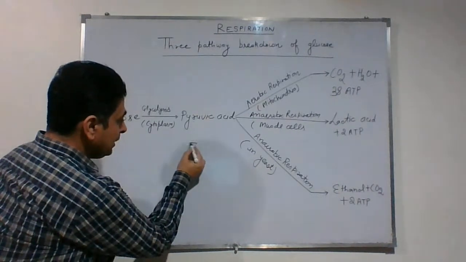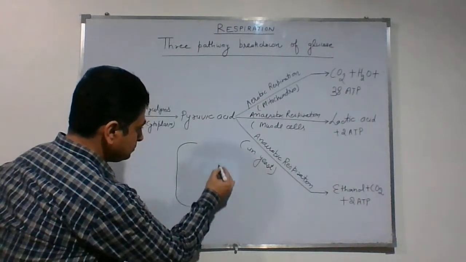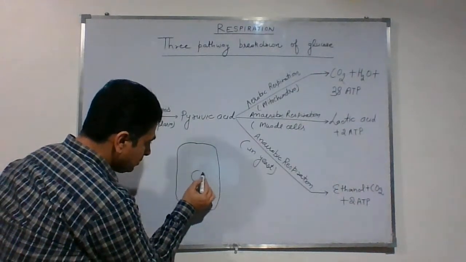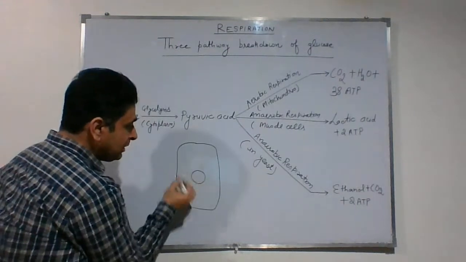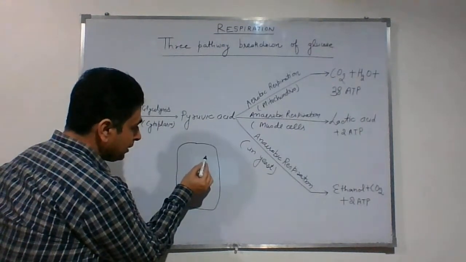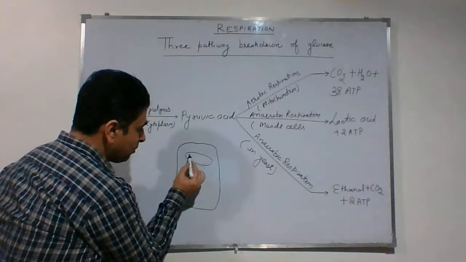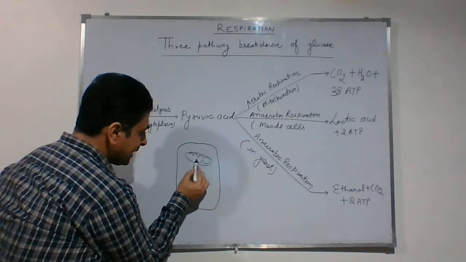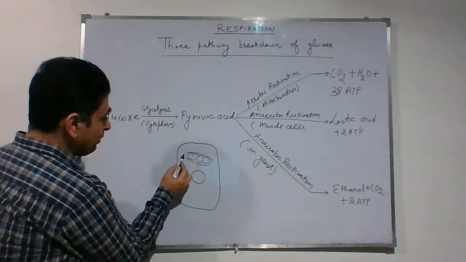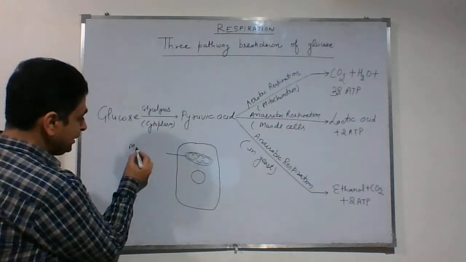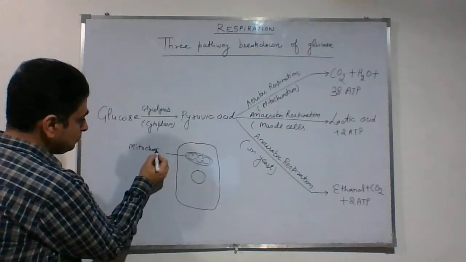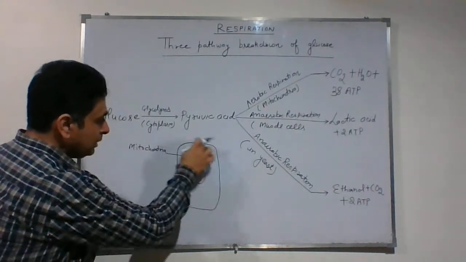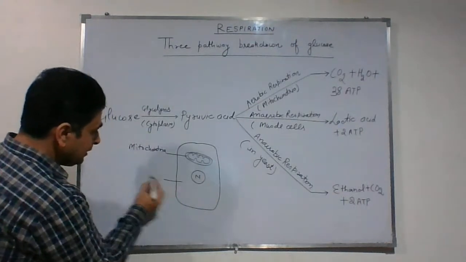For example, this is a cell, and inside the cell, suppose it's a nucleus. And here we will make one cell organelle of the cell, that is mitochondria. In ninth class, you have studied mitochondria. Mitochondria is a double membranous cell organelle. So this is mitochondria, this is the nucleus, and this whole content is called cytoplasm.